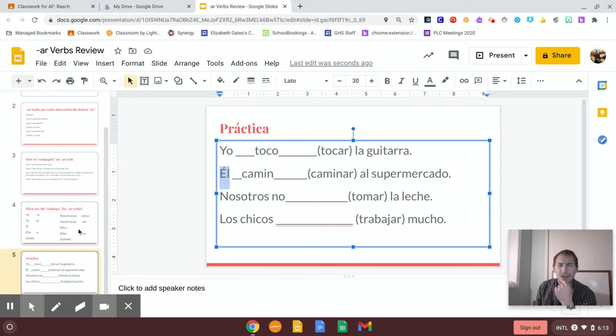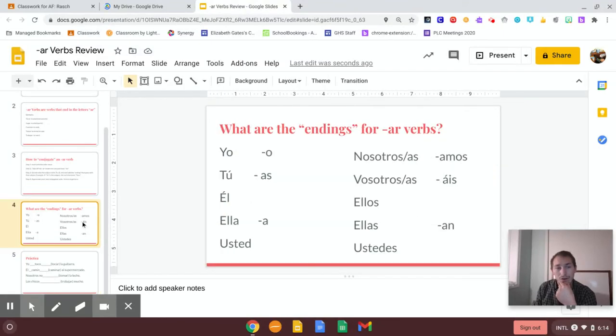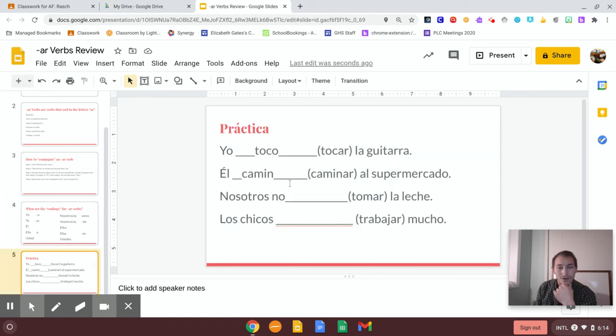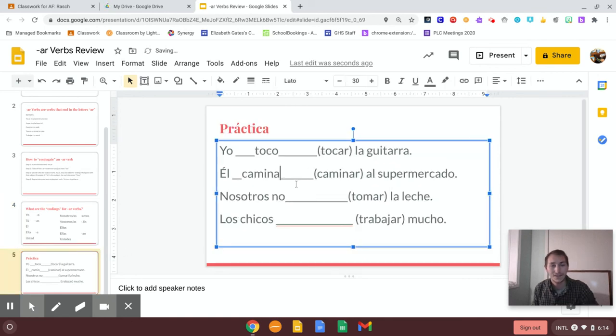So él. O, as, a. Is it a? Because it's in the third little group down here. O, as, a. Él, ella, usted goes with a. All right. Él camina. Él camina. Now we need to take a second, right? And just appreciate that really nice looking sentence there. Él camina al supermercado. Very good. Very well done. All right. Muy bien hecho. We will have a bit of other practice.